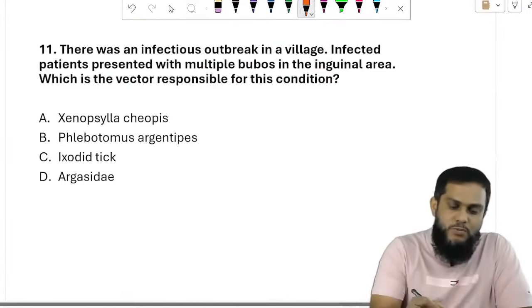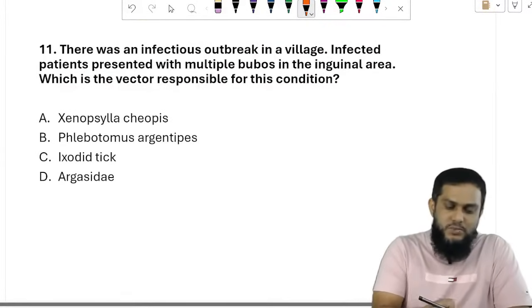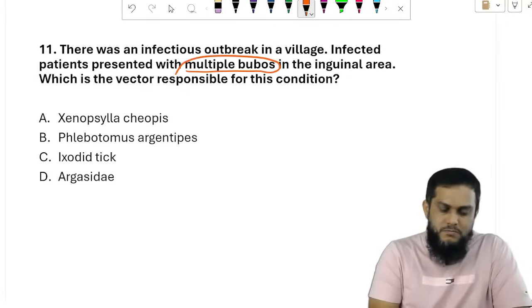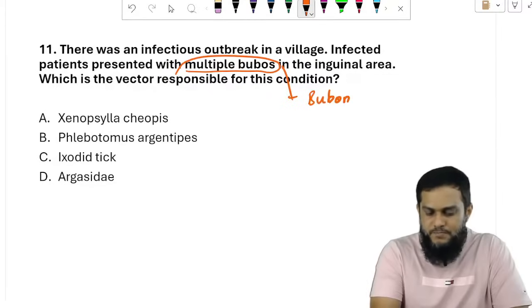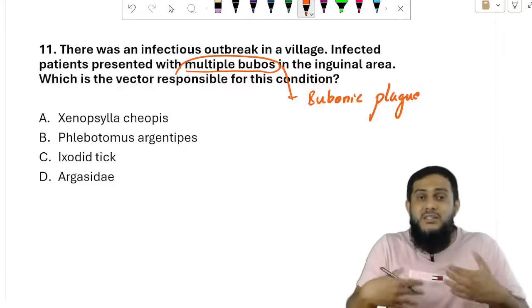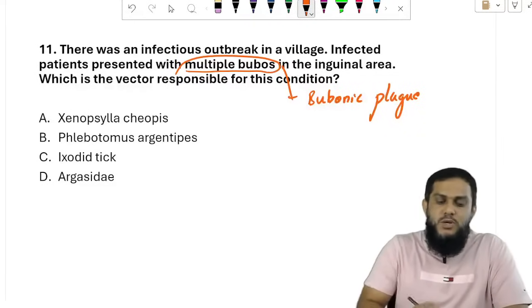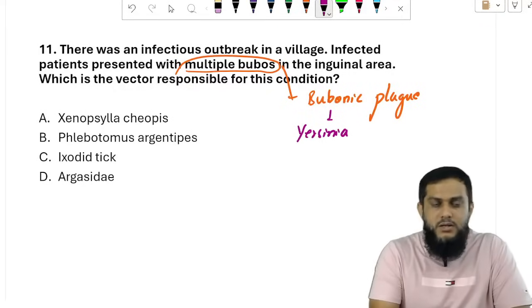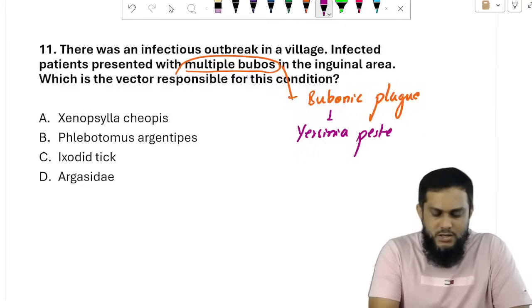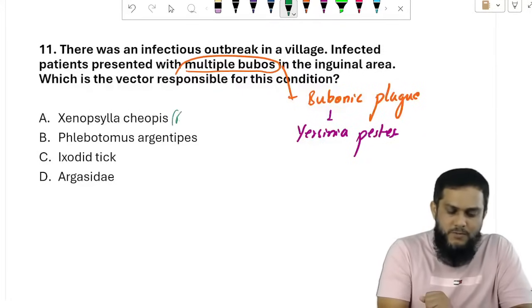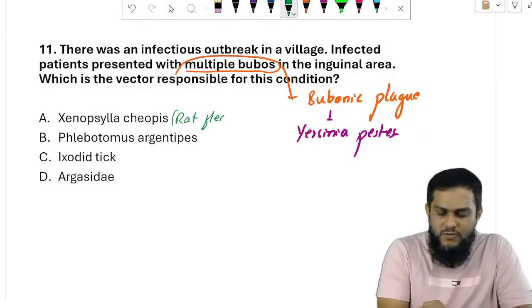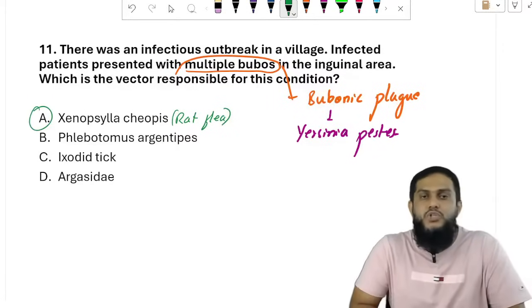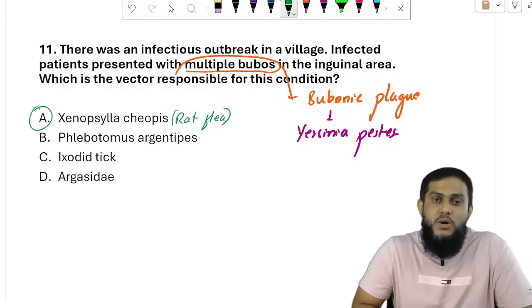There was an infectious outbreak in the village. Infected patients presented with multiple buboes in the inguinal area. Buboes are there in the inguinal area, so bubonic plague. No other manifestation, only buboes. Buboes means enlarged lymph nodes. So bubonic plague, which is the vector responsible for this condition? Bubonic plague is caused by Yersinia pestis, and Yersinia pestis is transmitted by rat flea. Rat flea is known as Xenopsylla cheopis.